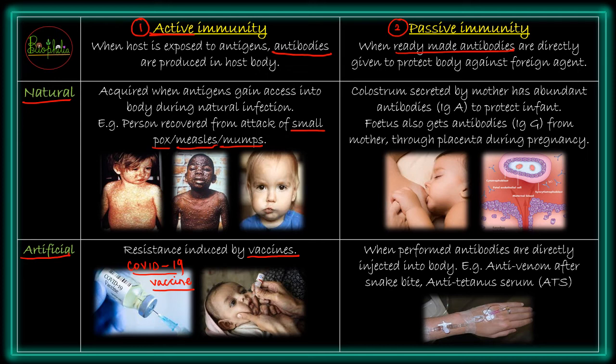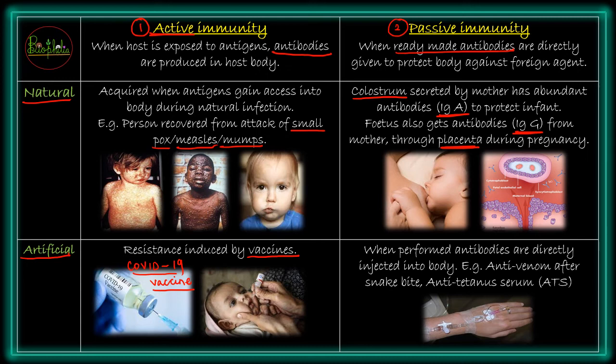अब नेचुरल पैसिव इम्यूनिटी क्या होता है? The colostrum which will be secreted by the mother to provide antibodies of IgA, या फिर the fetus getting the antibodies that is IgG from the placenta. ये एग्जाम्पल किसका होगा? It will be of natural passive immunity यानी आपकी मदर ही आपको ये नेचुरली प्रोवाइड कर रही है, and since your body is not preparing antibodies by themselves, it will be called as a passive immunity. So that will be the example for natural passive immunity.